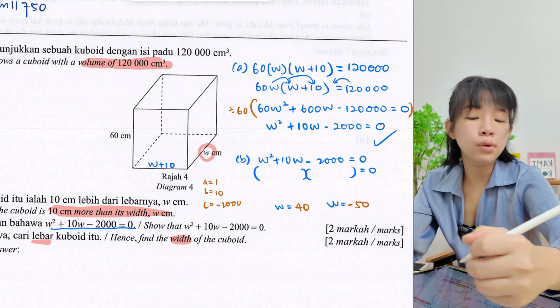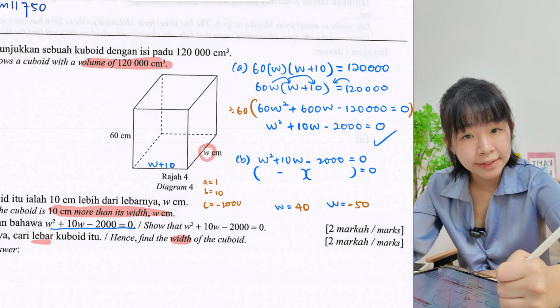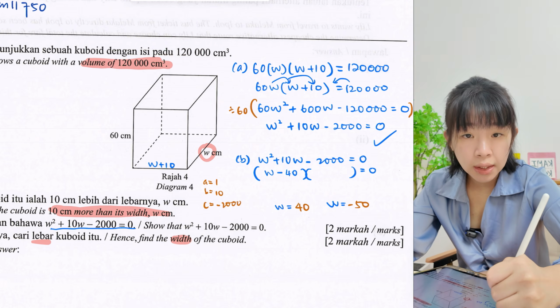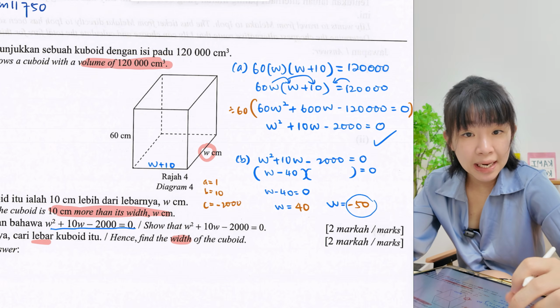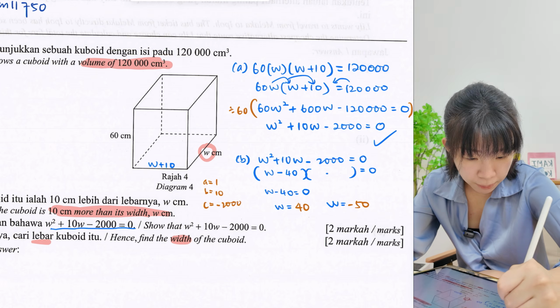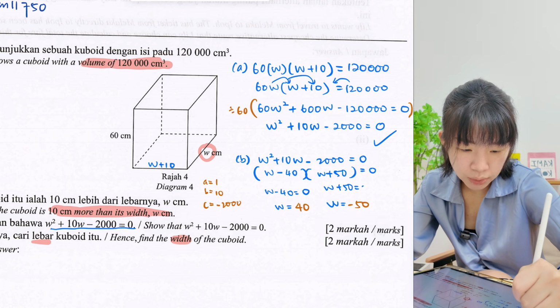Okay, so now we have to fill in the bracket, terbalik. If it's a positive number, make sure you put minus. So W minus 40. W minus 40 equal 0. So this is negative, correct? So in the bracket, terbalik, put plus. So which is W plus 50. W plus 50 equals 0.